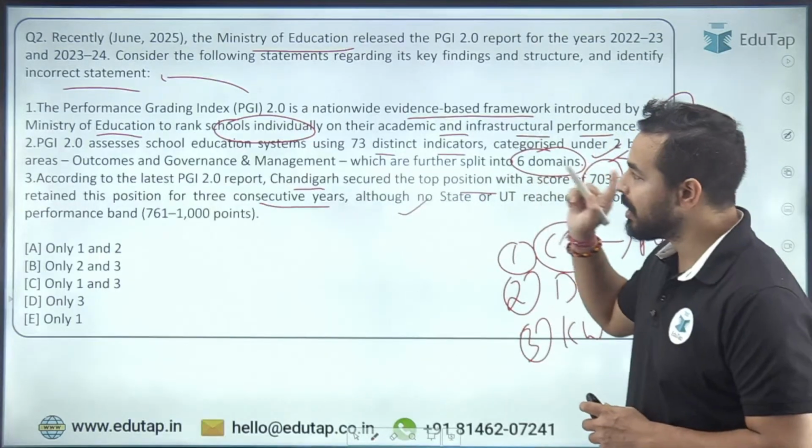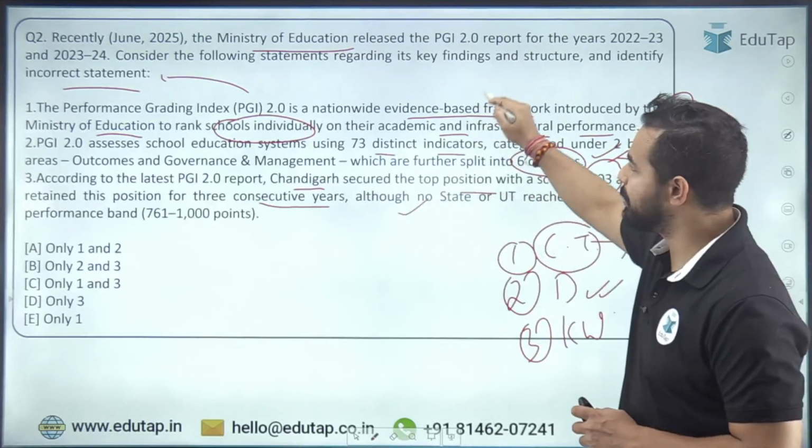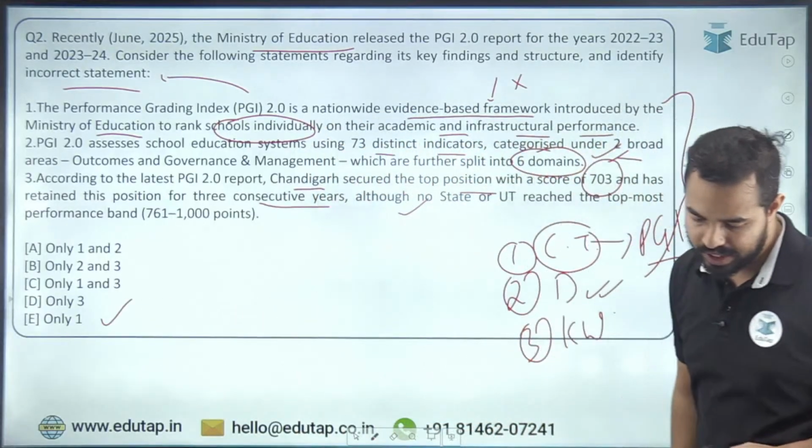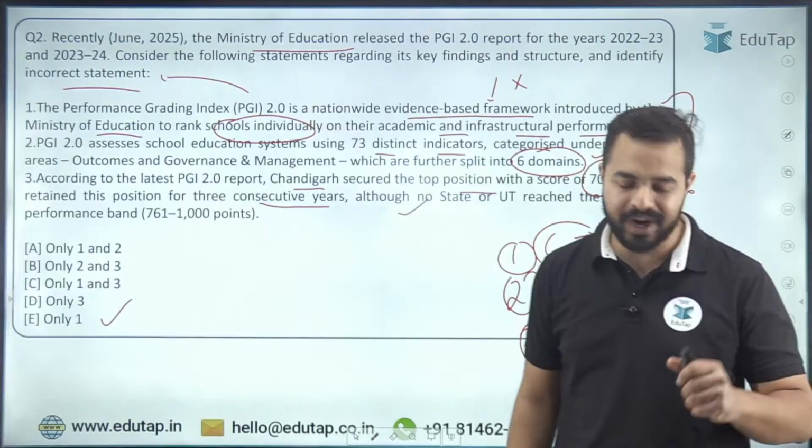And that is why option E is the right answer, because statement number 1 is incorrect here. Only one is the right answer, that is option E. And again I can see all the people have given me the right answer as option E.